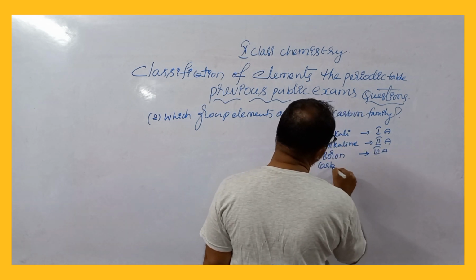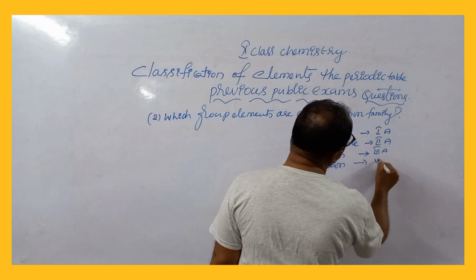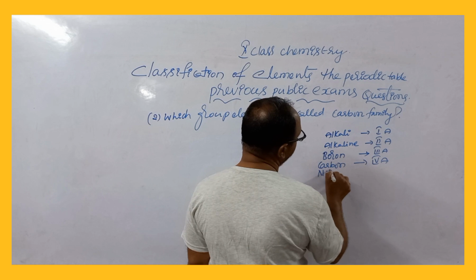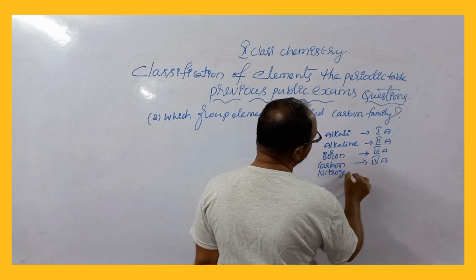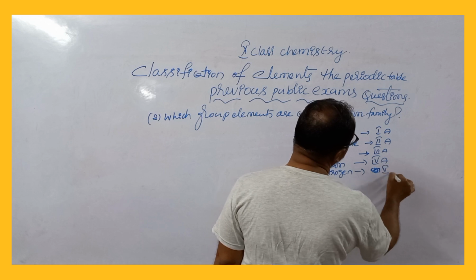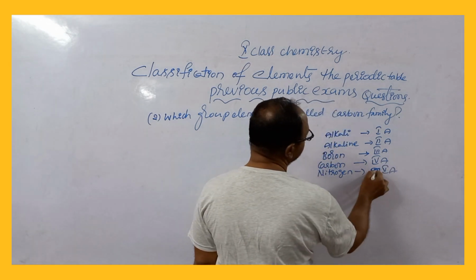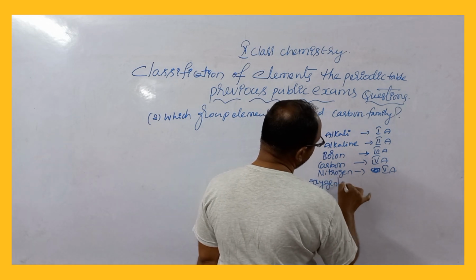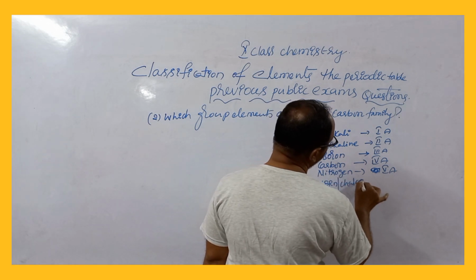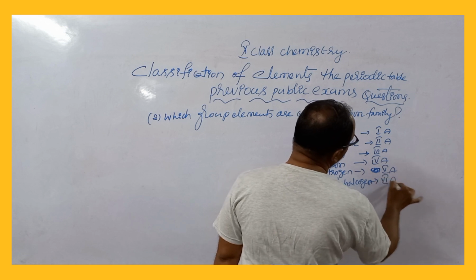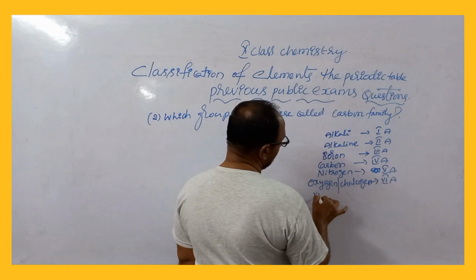Carbon family, 4A group. Nitrogen family, 5A group. Oxygen or chalcogen family, 6A group.